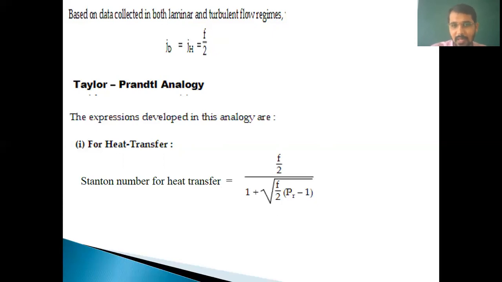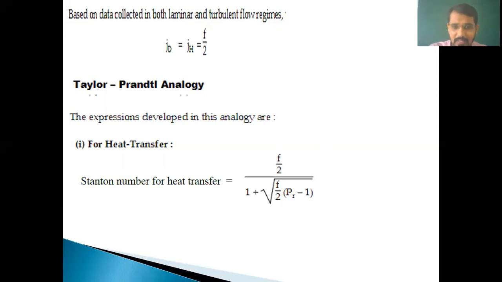Okay, for heat transfer, I told you that there is a Stanton number for heat transfer. So Stanton number for heat transfer is equal to F by 2 divided by 1 plus under root F by 2 in bracket PR minus 1. So what is F? That is the friction factor. I told you F is a friction factor, and that is the measure of resistance to flow of any fluid in any material. And what is PR? That is the Prandtl number, Cp mu by K.